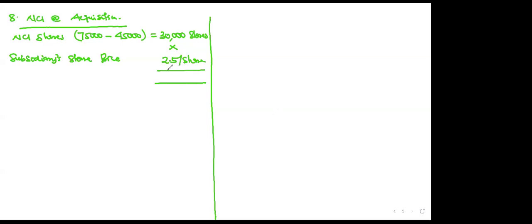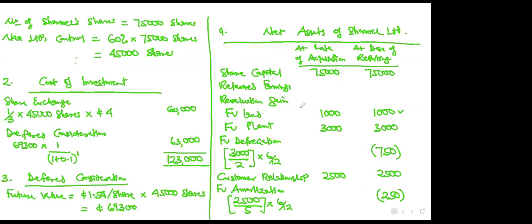That's 75,000. Exactly. So this is how you value NCI at acquisition. Then note 7: the retained earnings of Shome Limited brought forward to 1st October 2018 were 60 million. You see where they put it? This is the retained earnings we're looking for when we did the net assets here, that we left.